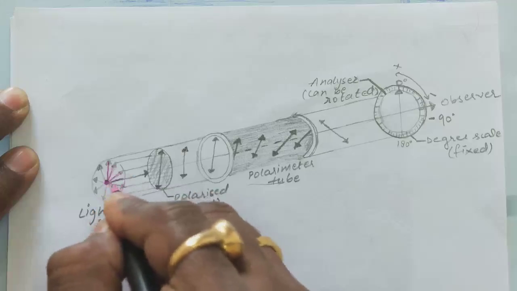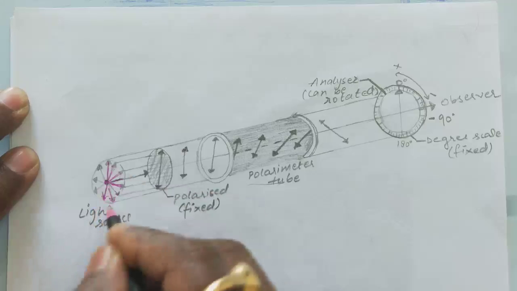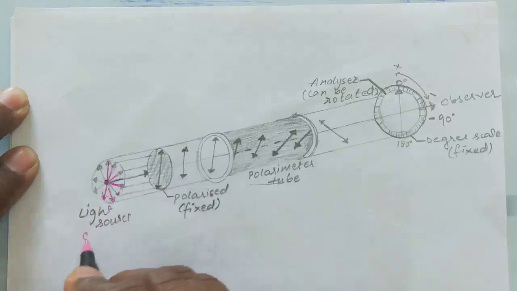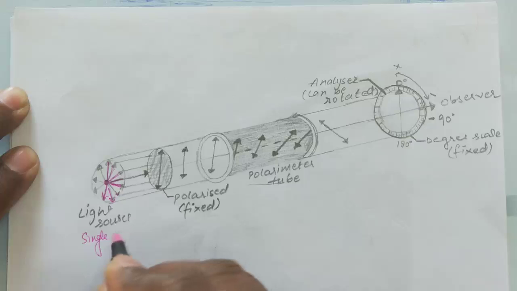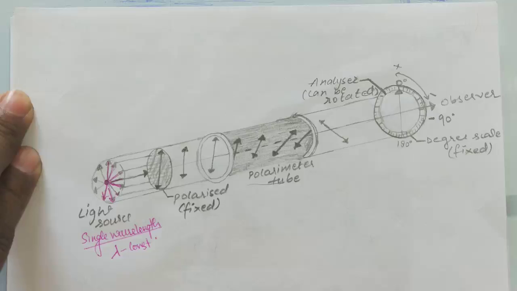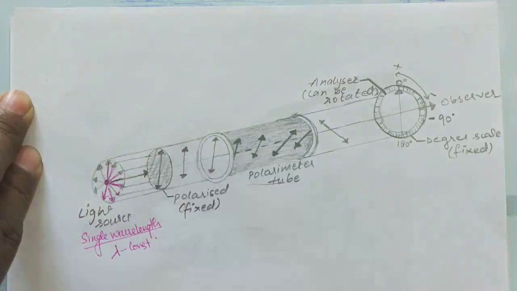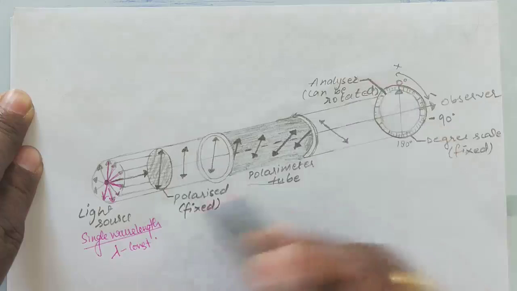Remember, this light source is monochromatic, meaning single wavelength, so lambda should be constant. The total instrument is the polarimeter.